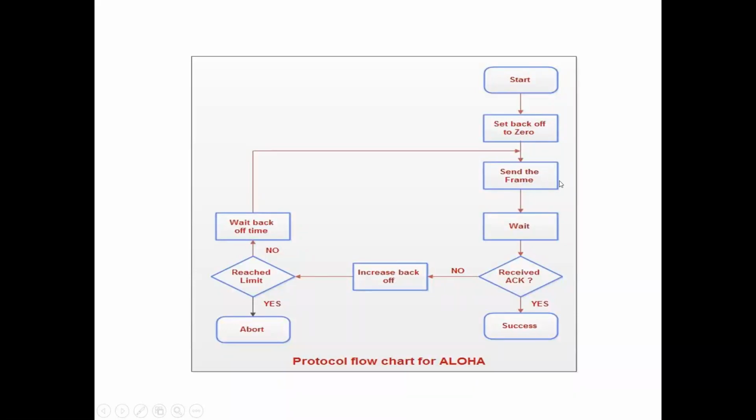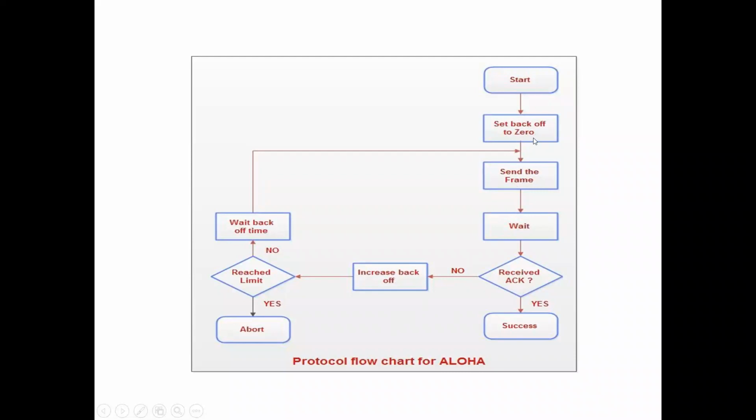Here the sender sends the frame and waits for some amount of time. If the sender receives an acknowledgement, then the transmission is a success. If the sender does not receive any acknowledgement, then increase back off, that means wait for some more time. If it reaches the limit, then abort the transmission and wait for some amount of time, and retransmit that frame again. So this is the flowchart for Aloha.